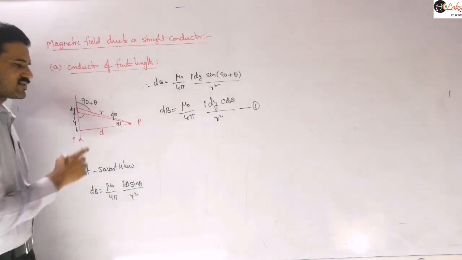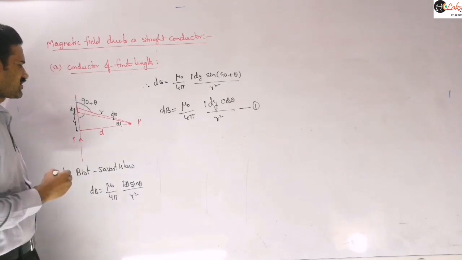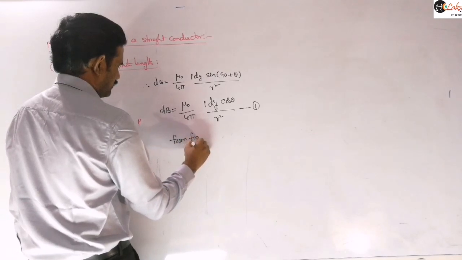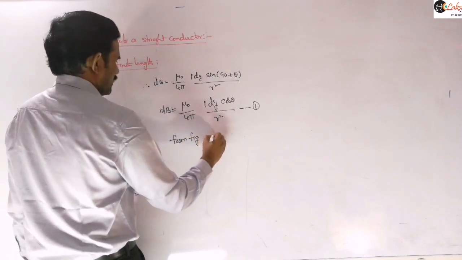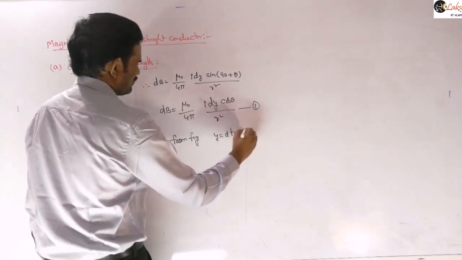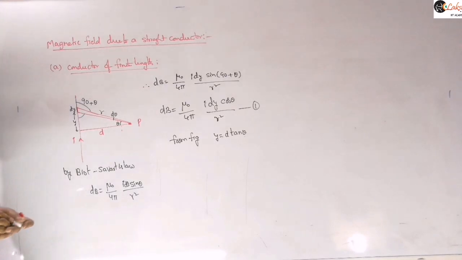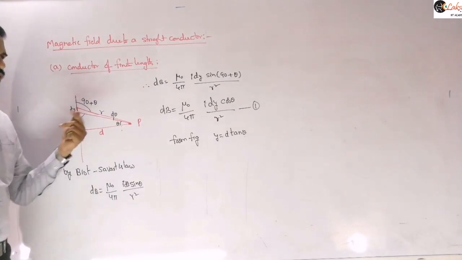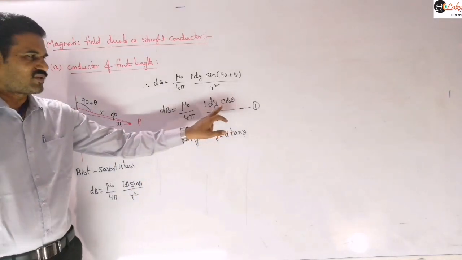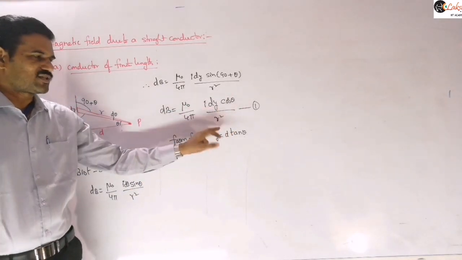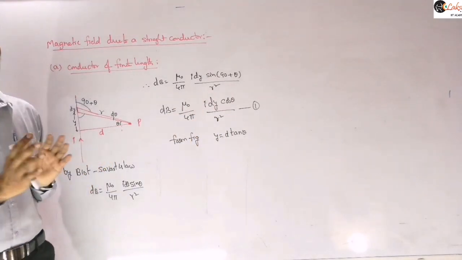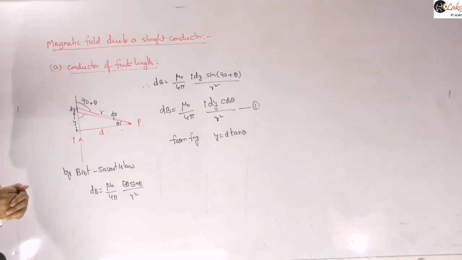Now let us consider this triangle here. Then from this triangle you need to write some things here. From the figure what we can write is y is equal to d tan theta. Is it clear? We are going to convert all the variables in terms of theta here. Different variables are there: dy is a variable, theta is a variable, and small r is also a variable. So three types of variables are there, and we are converting all of them in terms of theta.